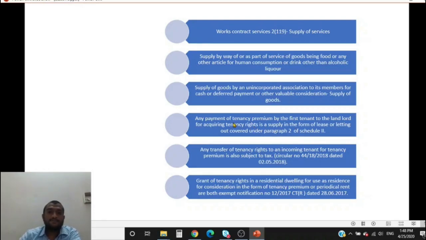So what does this mean? In some states the situation is like this. Let us say I have newly constructed a building and initially there has to be a first tenant. For the first tenant, let us say the rent is 20,000 per month. In addition to that, I ask for a tenancy premium of, let us say, 10,000. With that tenancy premium, I am giving him the right to use this premises and the right to choose who the next tenant will be.